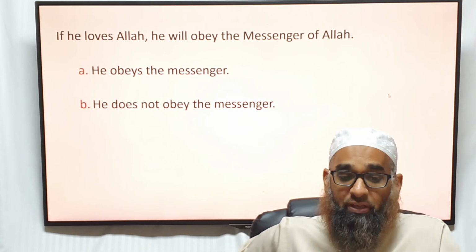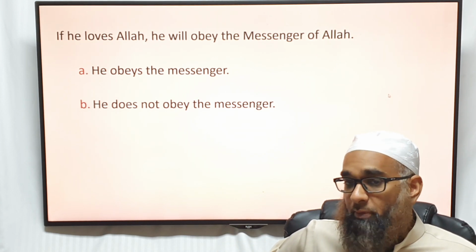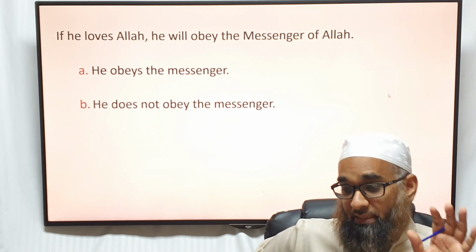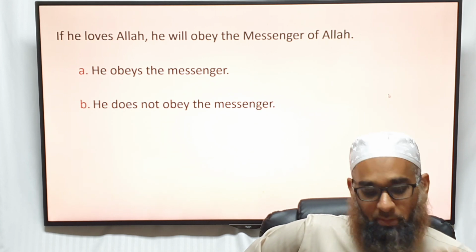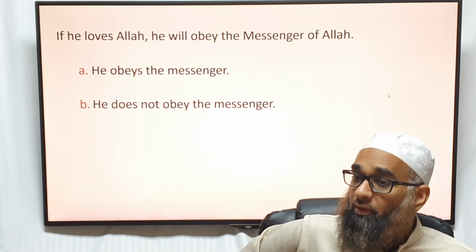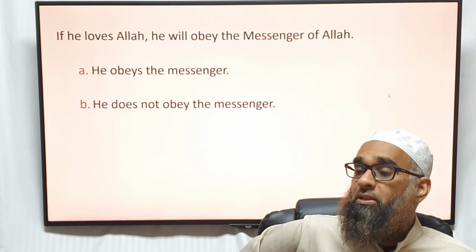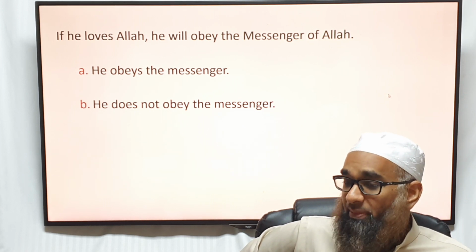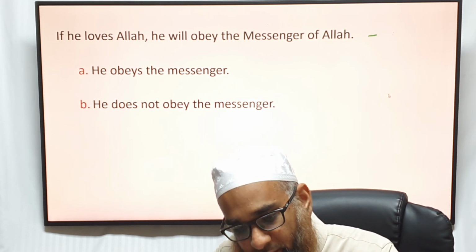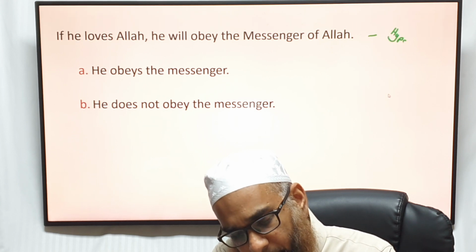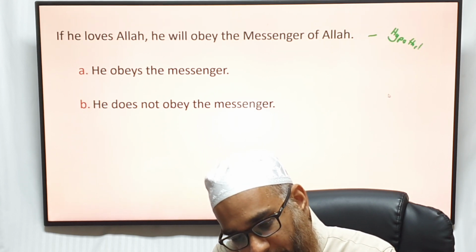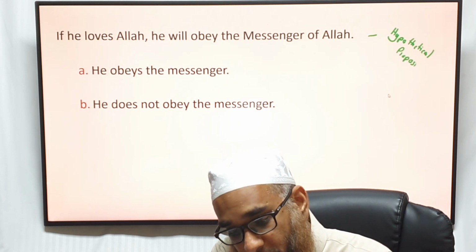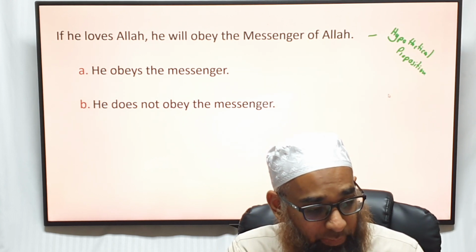Allah subhanahu wa ta'ala says, in kuntum tuhibbun Allah fattabi'uni yuhibbukum Allah wa yaghfir lakum dhunubakum. He says, if you love Allah, then obey me. So if we say this, if someone loves Allah and His Rasul, he will obey the Messenger of Allah sallallahu alaihi wasallam. So what is this? This is a hypothetical syllogism. What's it made up of? Hypothetical, not syllogism. This is a hypothetical proposition. This is what?